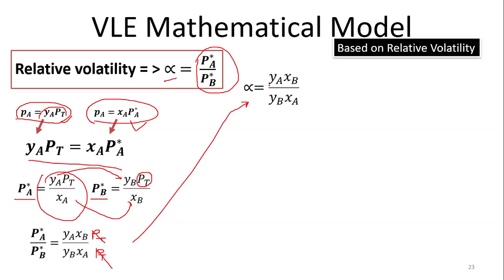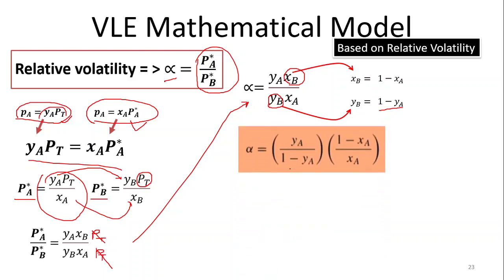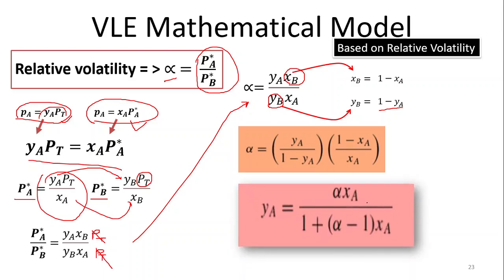Now there is a slight change. Because of the binary system, we can write XB as 1 minus XA, and similarly YB as 1 minus YA. So you have to convert component B into A with the help of these two equations. Put these in alpha, and it becomes alpha equal to YA upon 1 minus YA, times 1 minus XA upon XA. If you rearrange, you can develop this relationship: Y equals alpha XA upon 1 plus alpha minus 1 times XA. That is the final equation, the mathematical model for the vapor liquid equilibrium data.